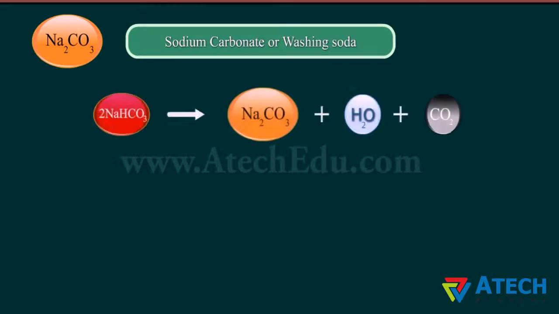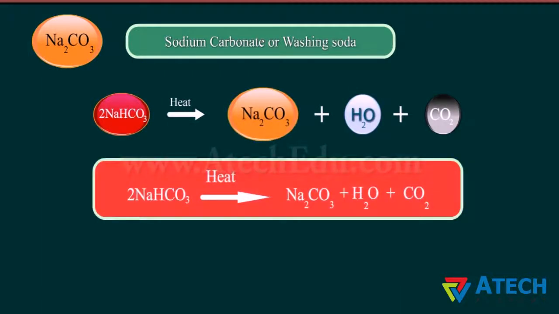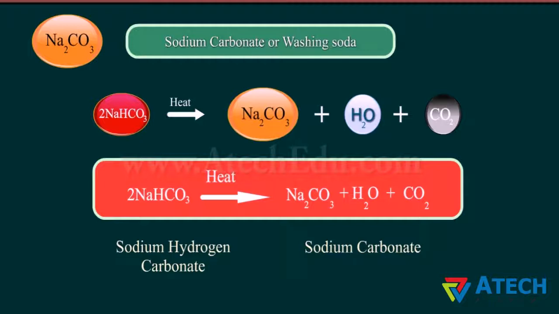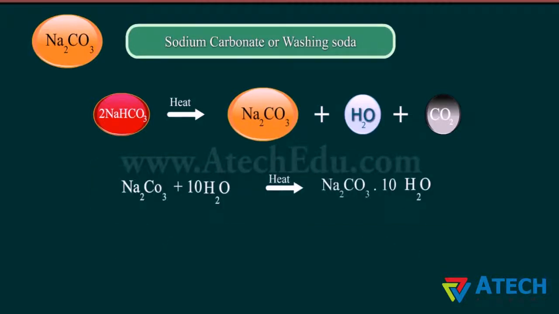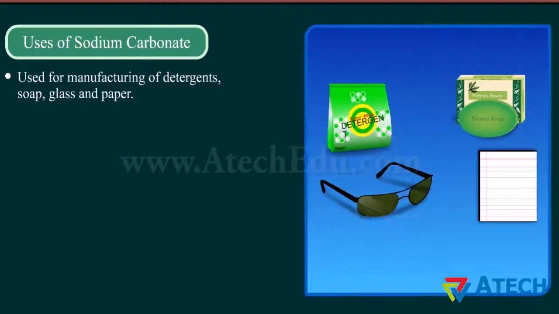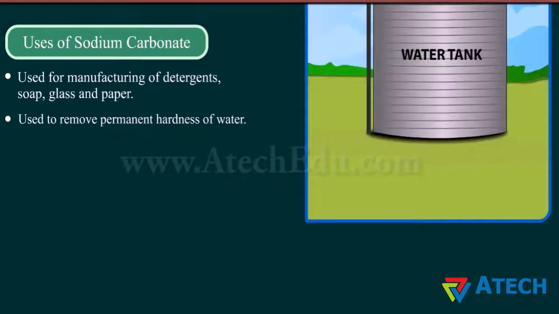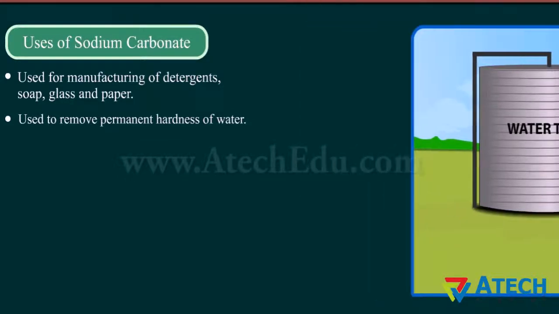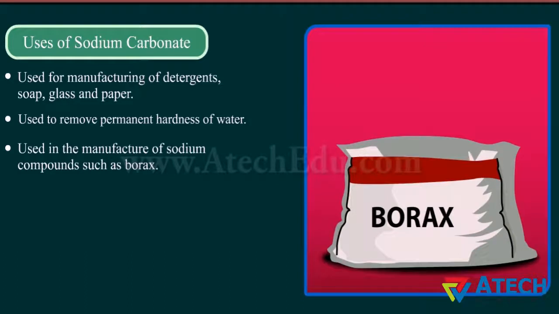Sodium carbonate or washing soda is obtained by heating sodium hydrogen carbonate. The anhydrous sodium carbonate is dissolved in water and is recrystallized to form sodium carbonate decahydrate. It is also a basic salt. Sodium carbonate is used for the manufacturing of detergents, soap, glass and paper. It is also used to remove permanent hardness of water. It is also used in the manufacturing of sodium compounds such as borax.